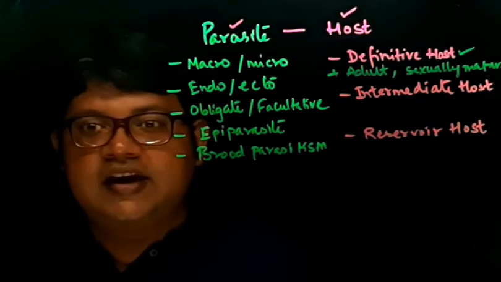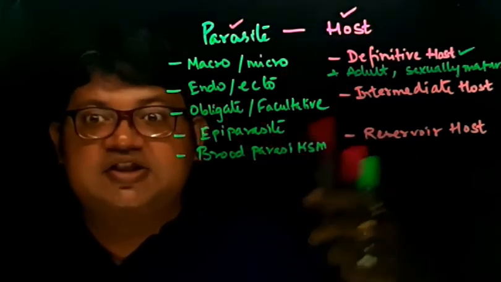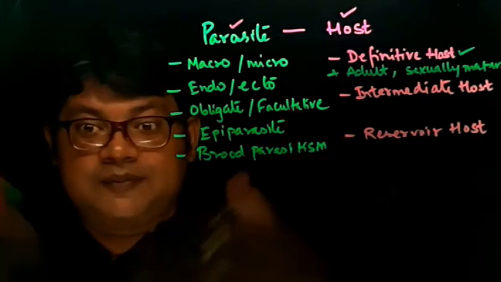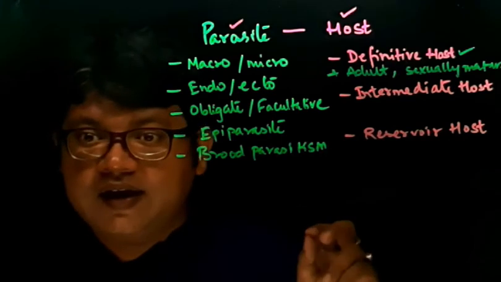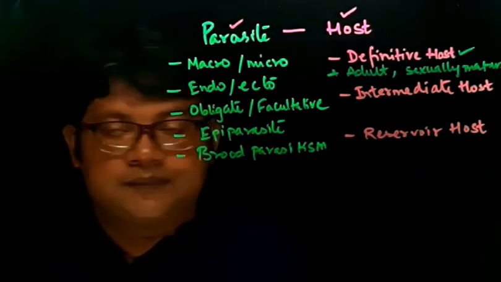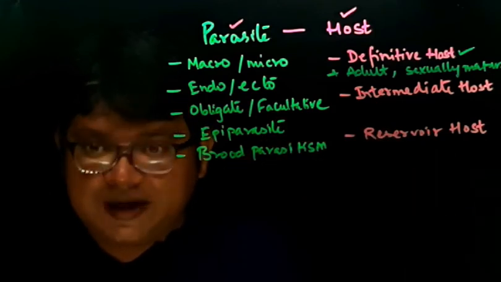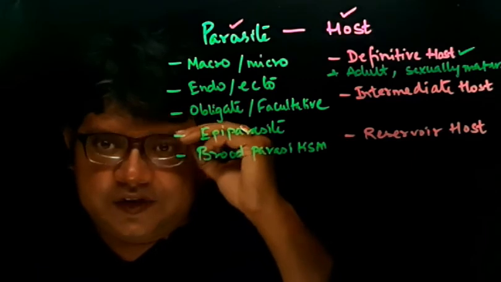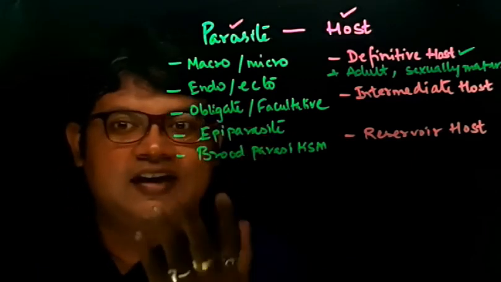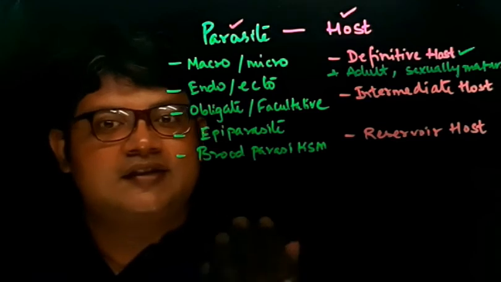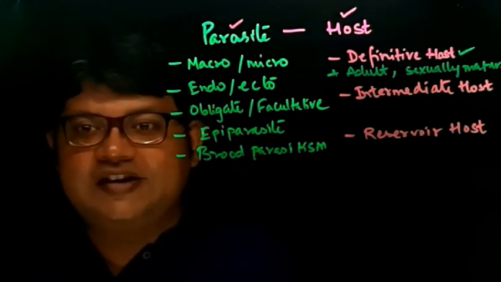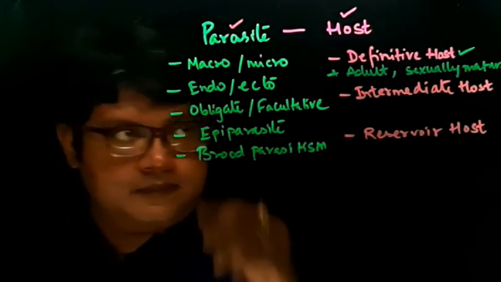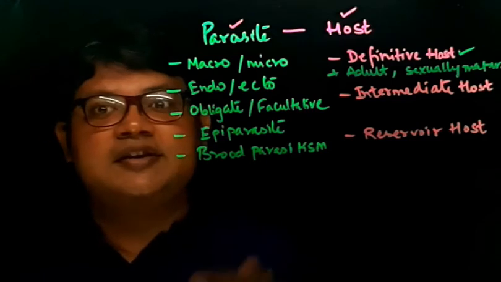So that they can now do the next generation, they can now reproduce, or they can now divide to make more parasites. So that host where the parasite becomes adult or sexually mature is called the definitive host. For example, the filarial parasite, which causes filaria, the Wuchereria bancrofti. For that filarial parasite, the human is the definitive host.